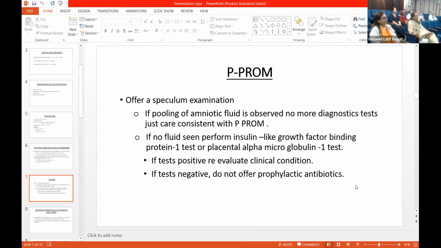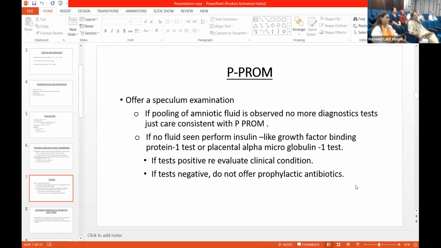If you suspect someone with PPROM, offer a speculum examination. If pooling of amniotic fluid is observed, no more diagnostic tests are needed, just care consistent with PPROM is required. If no fluid is seen, perform the insulin-like growth factor binding protein 1 test or placental alpha microglobulin 1 test, which is also called AmniSure. If tests are positive. So I have a question for you.